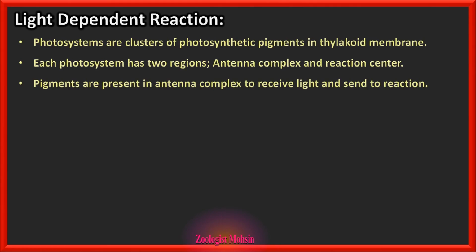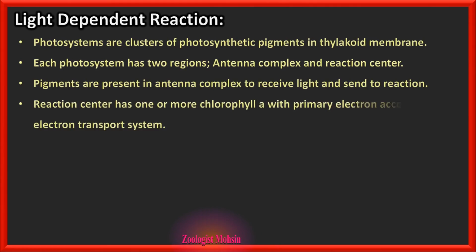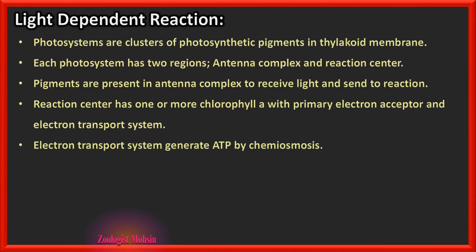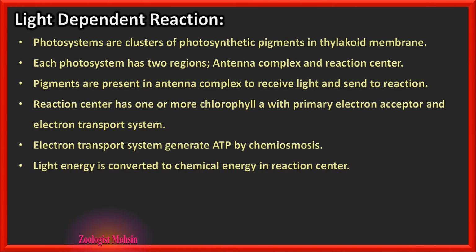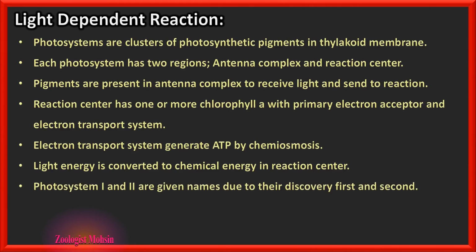Pigments are present in the antenna complex to receive light and send it to the reaction center. The reaction center has one or more chlorophyll a with a primary electron acceptor. The primary electron acceptors are attached with these photosystems and the electron transport system as well. The electron transport system generates ATP by chemiosmosis. Light energy is converted to chemical energy in the reaction center, not in the antennae.